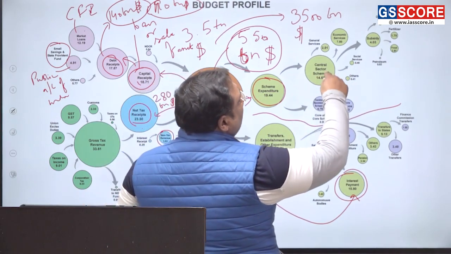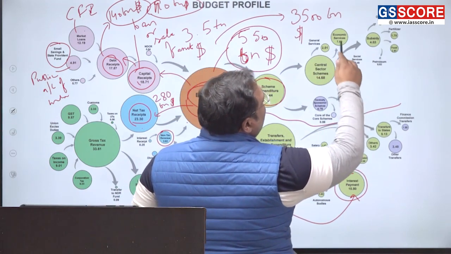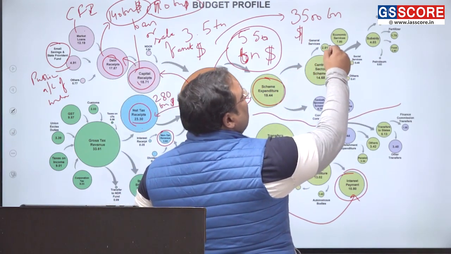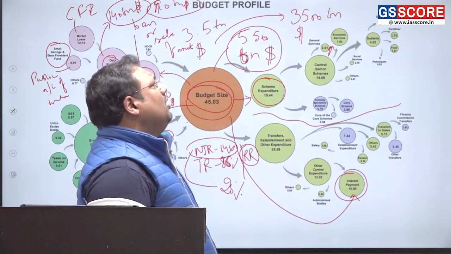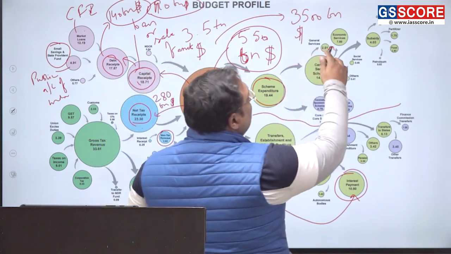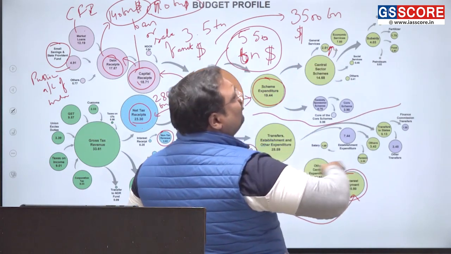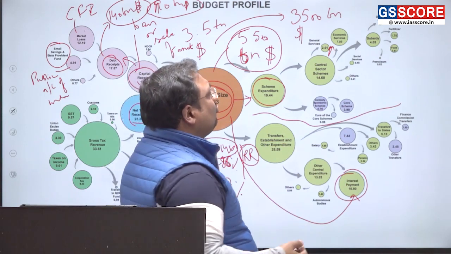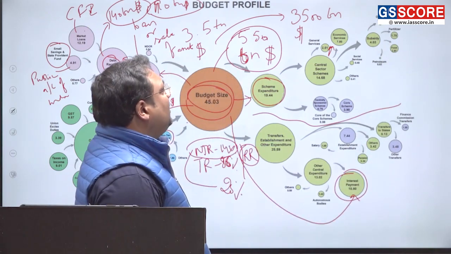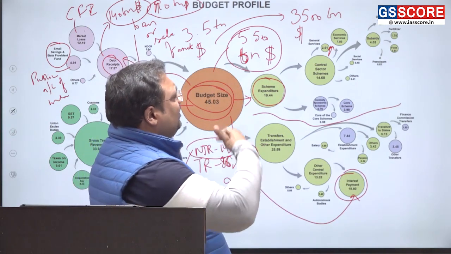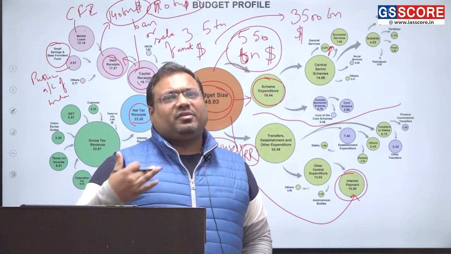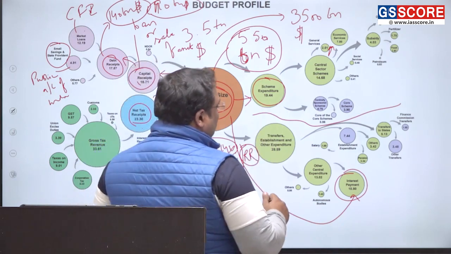Some of the schemes from here involve subsidy expenditure, and there are economic services. For example, all the education and health comes here. Railways, those big expenditures, come here. Then general services, all the administrative services, also come here. And then we have some other breakups. So central sector schemes, on the one hand, have certain routine expenditures, and on the other hand, they are also investments, particularly in education and health.